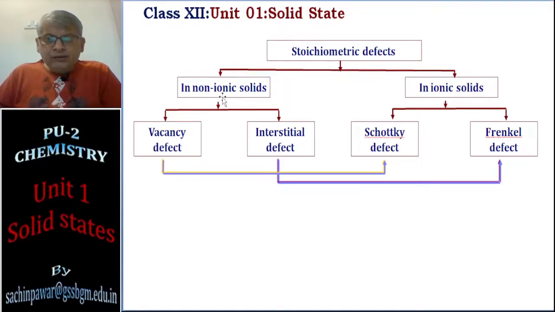For a non-ionic solid, these stoichiometric defects are the vacancy defect and the interstitial defect. If you take an ionic solid, the vacancy defect becomes a Schottky defect and the interstitial defect becomes a Frenkel defect. The meaning is the same. There is not much change in the meaning here.